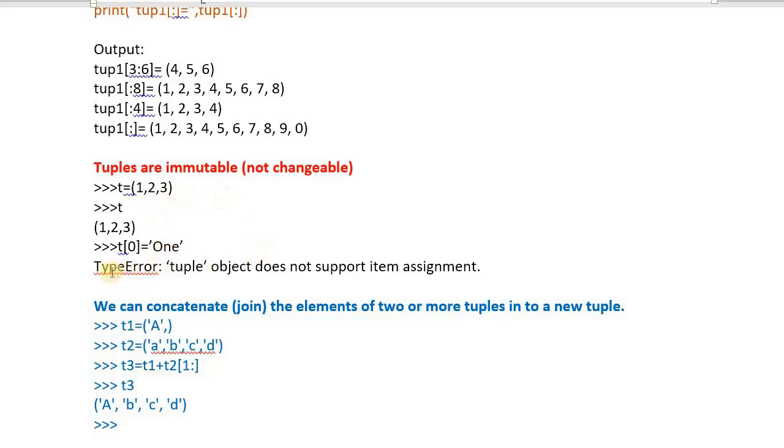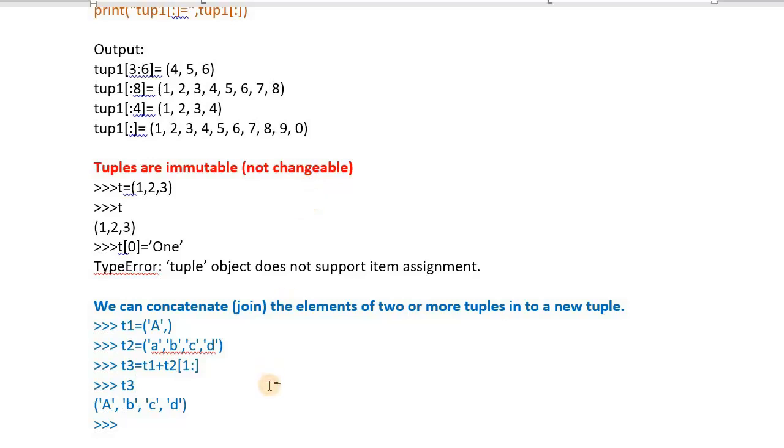Because of which we are getting the error, TypeError: tuple object does not support item assignment. That is the message. Item assignment is not supported for the data structure tuple in Python. This is all about the property that tuples are immutable.